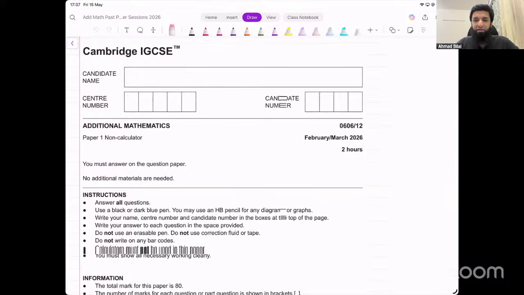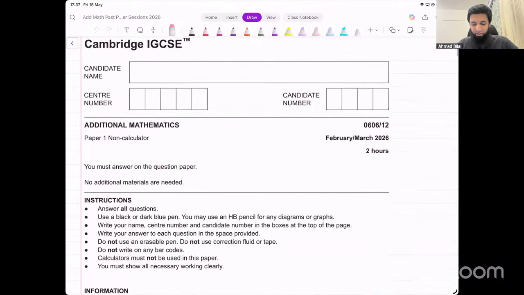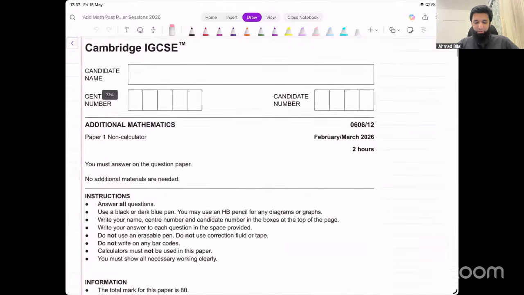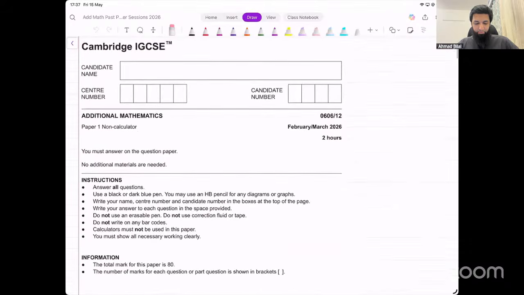P3, yes, P3 did get leaked. Those of you who are not in Pakistan and gave the P3 exam today for A levels, it did get leaked, unfortunately. Let's see whether Cambridge accepts that or not. Since it was postponed in Pakistan, make sure that you raise your voice, because it will not be accepted by Cambridge unless you make some noise.